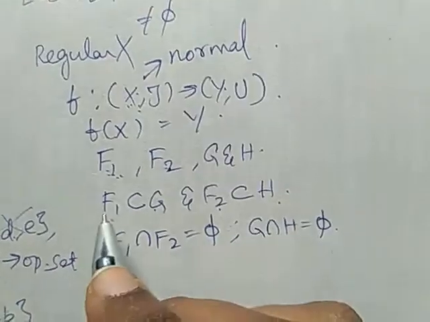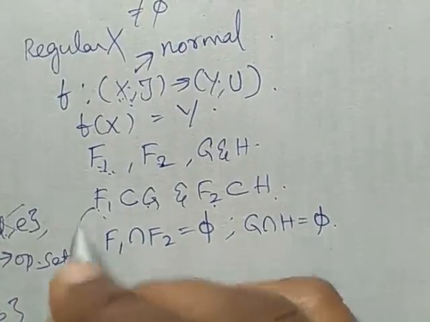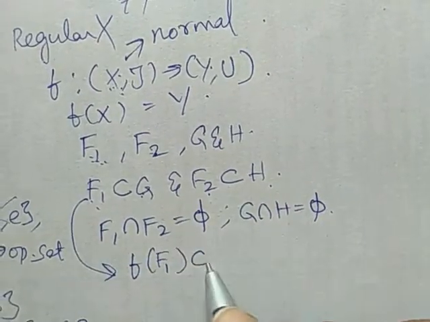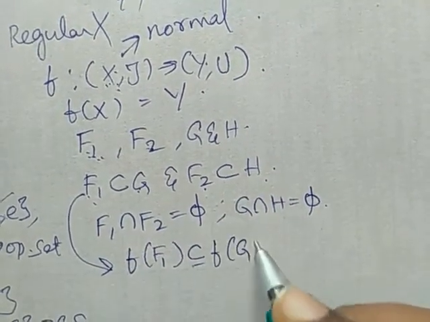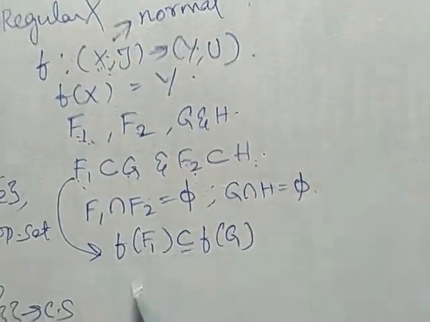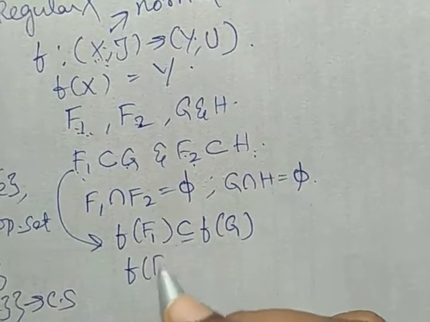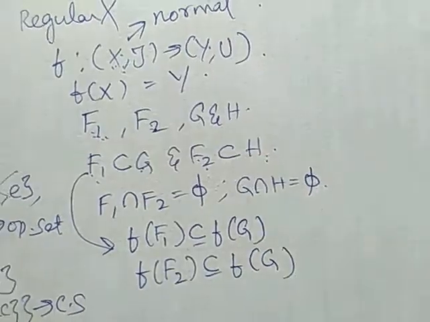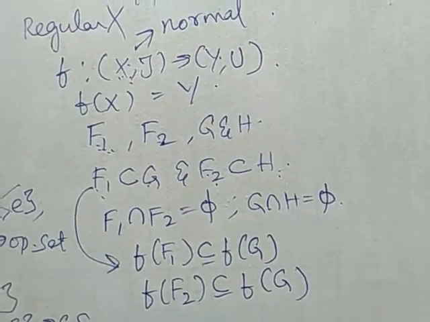Now, F1 is a subset of G implies F of F1 is a subset of F of G, since F is continuous. Similarly, F2 is a subset of H means F of F2 is a subset of F of H, again since F is continuous.